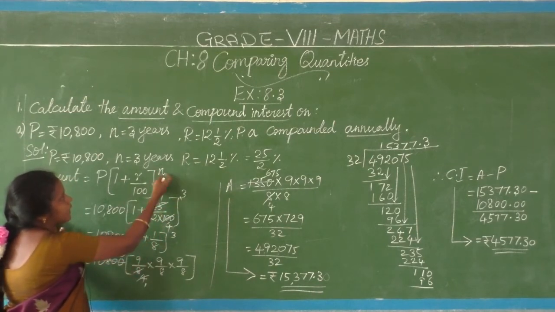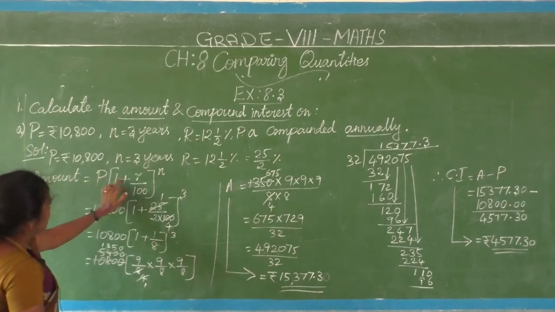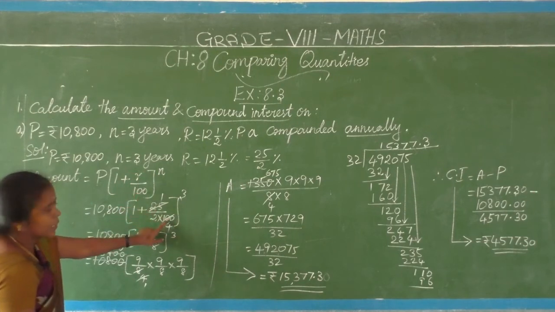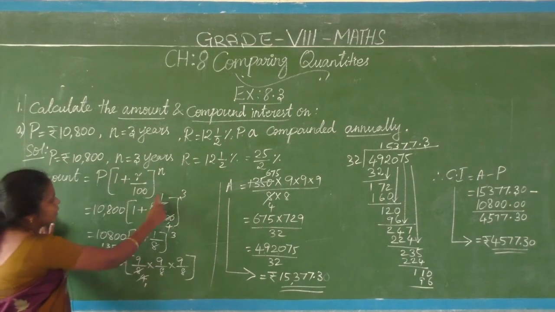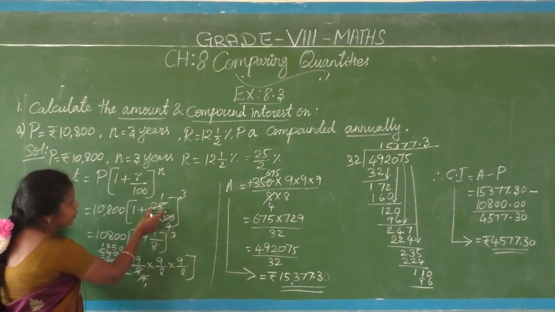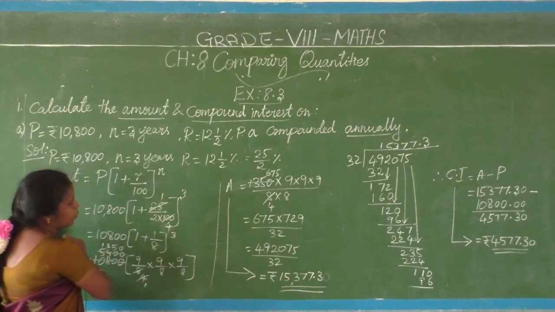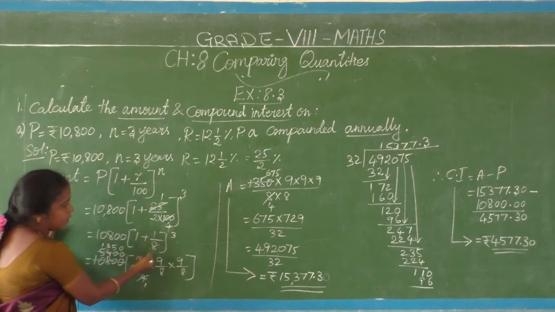The whole power n, where n is 3 years. See, P into 1 plus R, where R value is 25 by 2 with denominator 100, into the whole power 3. Now simplify a little bit. 1 25 is 25, 4 25s are 100, so 1 by 4. With that, one more 2 is there in the denominator, so 1 by 8 comes here.